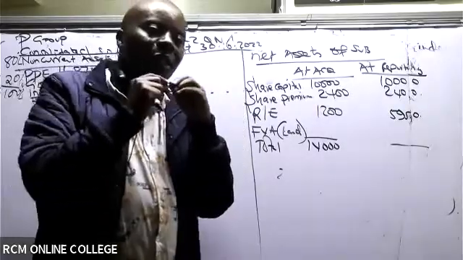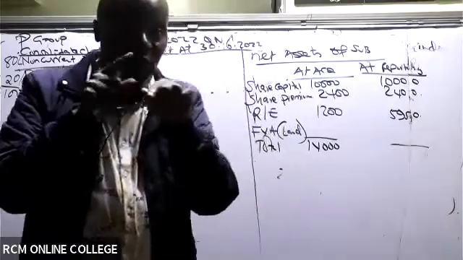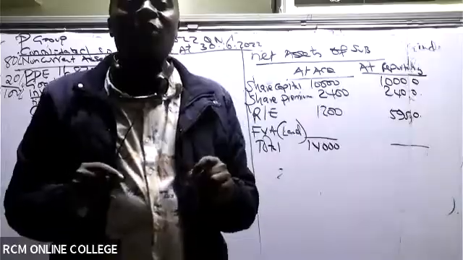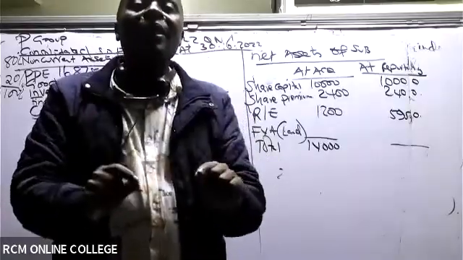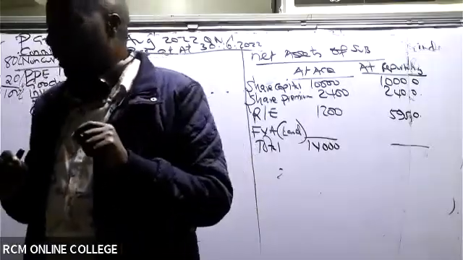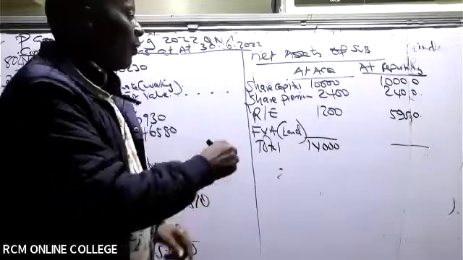Please, whenever they don't give you a fair value adjustment, and they are telling you that there is some fair value adjustment, they must always give you the total net assets at acquisition. Always the fair value adjustment will be taken to be the balancing figure. So they're giving me a figure of 400.